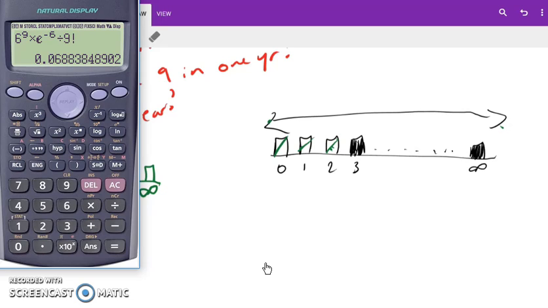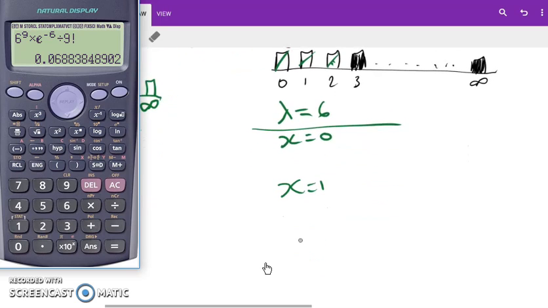So we're going to go through a series of problems, and we're still going to have lambda equal to 6, and x is going to be equal to 0. Then x is equal to 1, and then x is equal to 2. So if you look at your workbook, for example, there, number 2, we get the probability using the calculator method that we've got an answer of 0, the probabilities here,